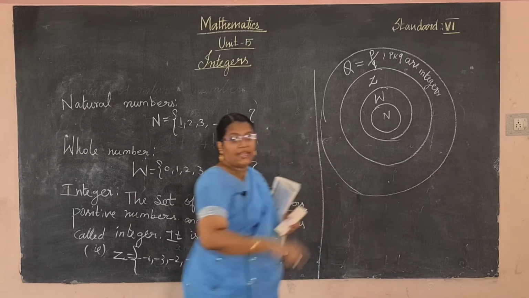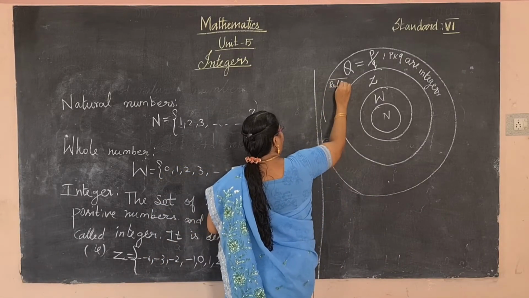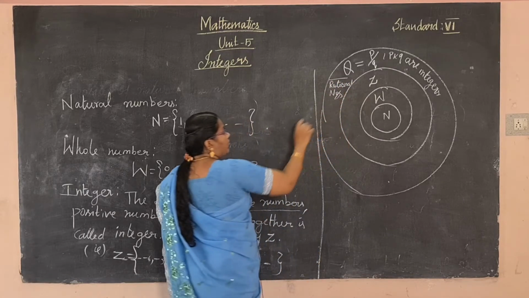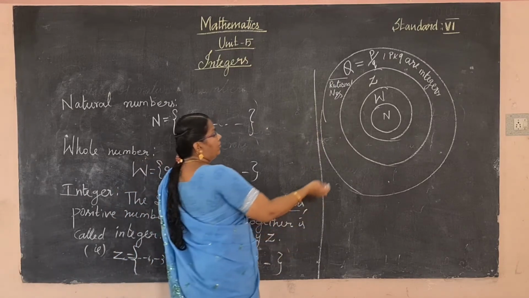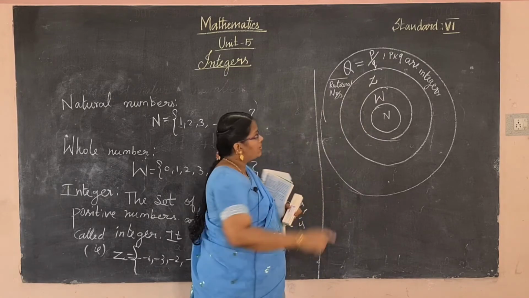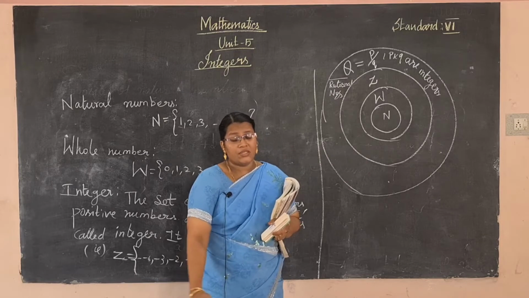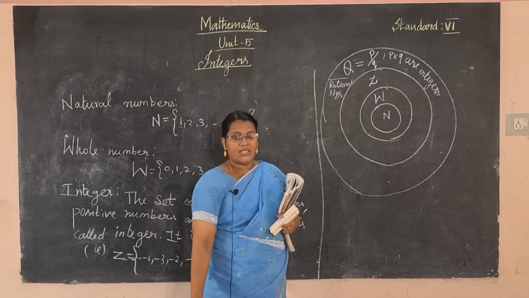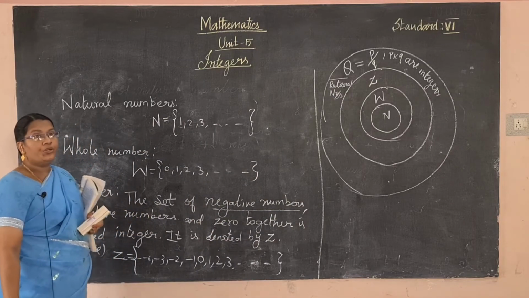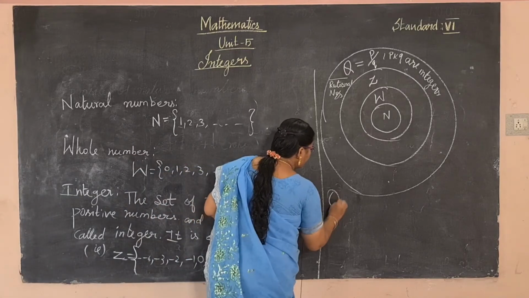Okay, you will learn these numbers in the higher classes. So in this year we learn up to integers. This picture describes the real number system. Okay, I hope you have understood these concepts. Okay, now move to the order of integers. Order of integers. Okay.